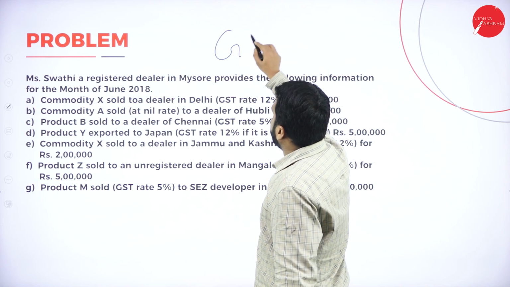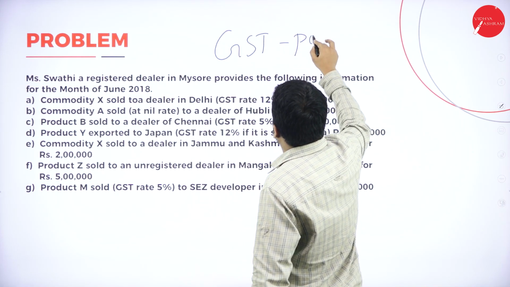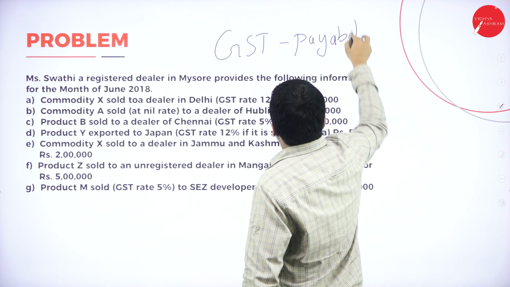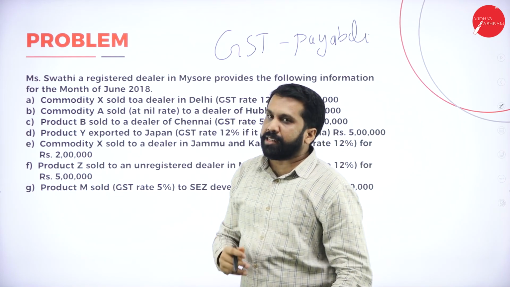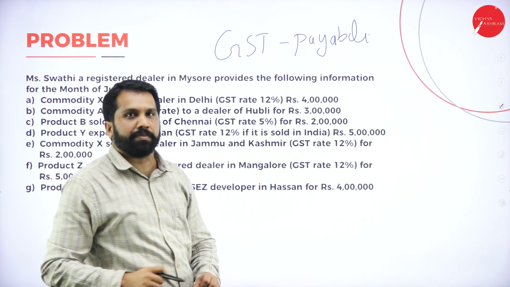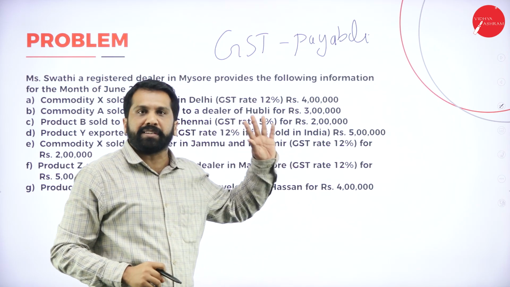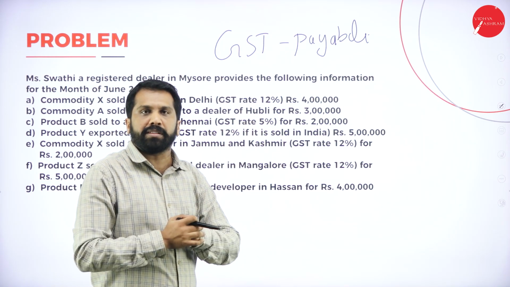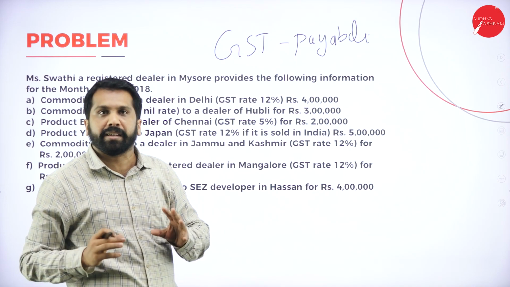The next one is not aggregate turnover. This one, GST payable. Under GST payable, again I'll tell you the logic actually. What is the logic means? Don't learn 2 to 3 pages of concept. Always remember the logic. In that concept is included.